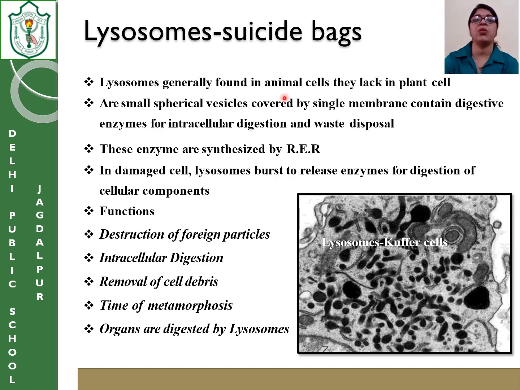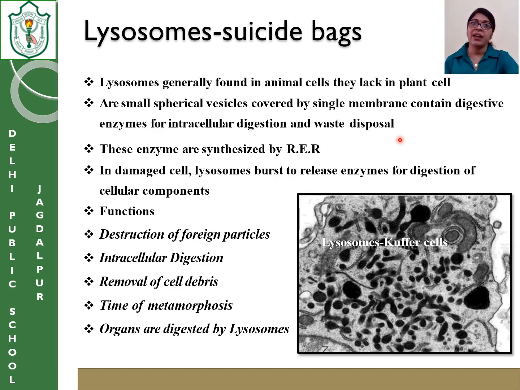Lysosomes are generally found in animal cells and they are lacking in plant cells. They are small spherical vesicles covered by a single membrane and contain digestive enzymes for intracellular digestion and waste disposal. So remember, the spherical Golgi apparatus vesicle which turns into a lysosome contains enzymes helpful for digestion.